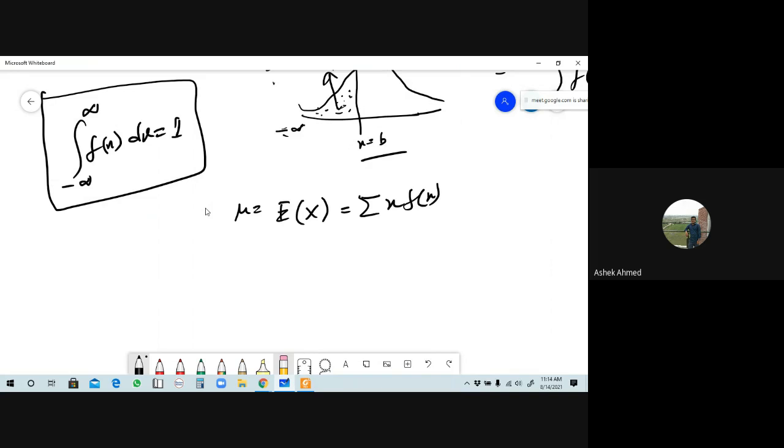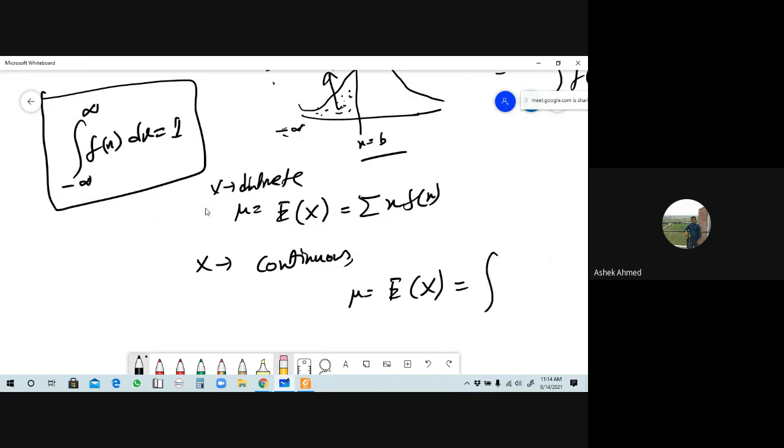For x discrete, but for x continuous, the mean mu equals the expectation of x, which will be the integration of x into f of x dx over the interval from minus infinity to plus infinity. Understand? But these limits depend on the function f of x that is defined in your question. Okay, that will be defined in your question.